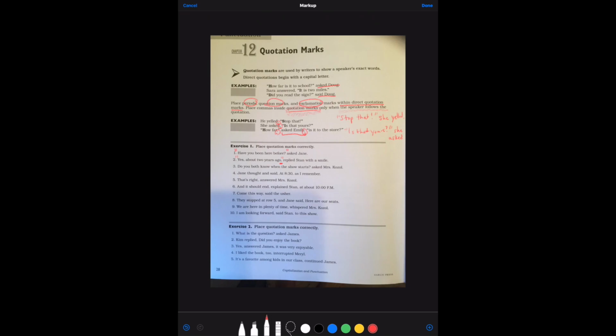So the speaker here is following the quotation, so we need a comma. Okay. "Do you both know when the show starts?" All right, so again, the question mark has to be included, right? Because that's part of the original statement.